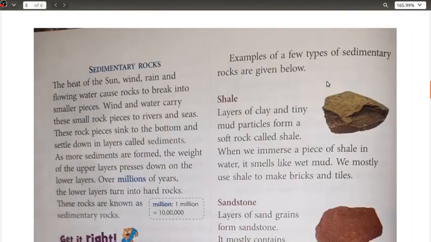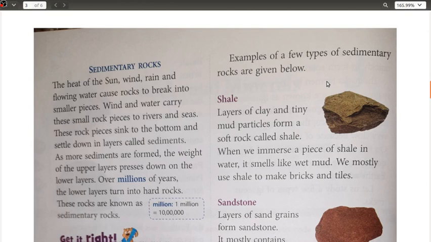Thereafter we also discussed the sedimentary rocks, that is the rocks which are basically formed by the formation of sediments, and all these rocks are formed above the surface of the earth, except for your granite.